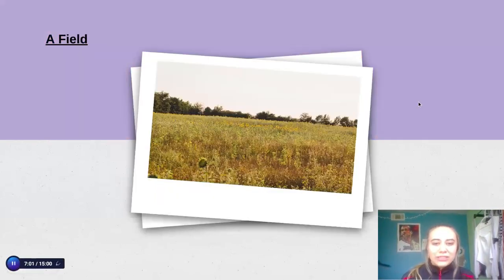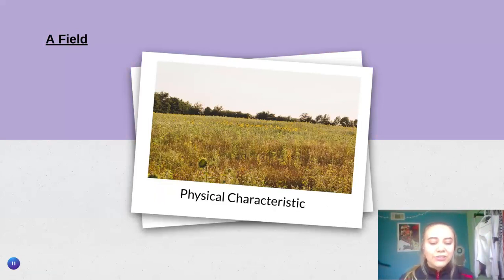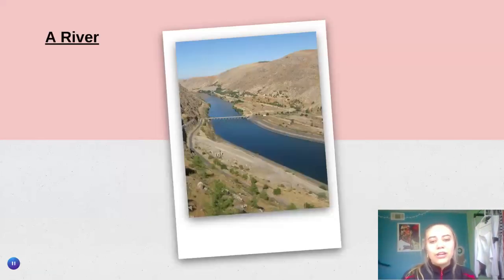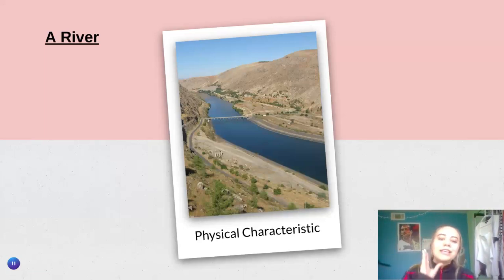A field. All right, is this a human characteristic or a physical characteristic? Okay, and the answer is a physical characteristic. Fields have always been here. We didn't build those. All right, our next one is a river. Look at that picture. Is that river a physical characteristic or a human characteristic? All right, I hope you know because the answer is a physical characteristic. That has always been there.